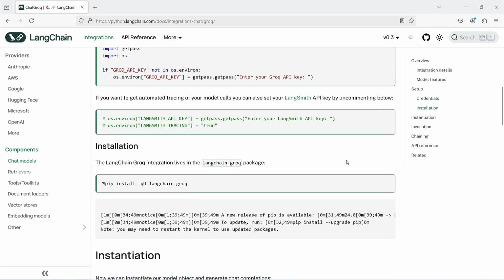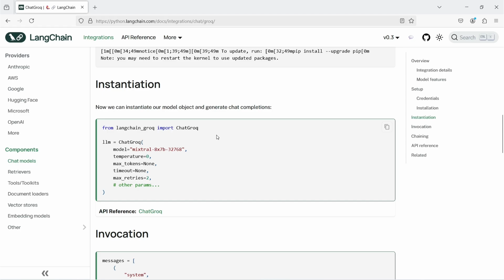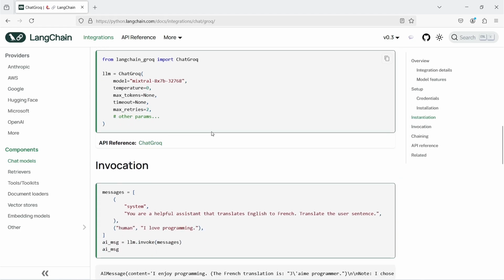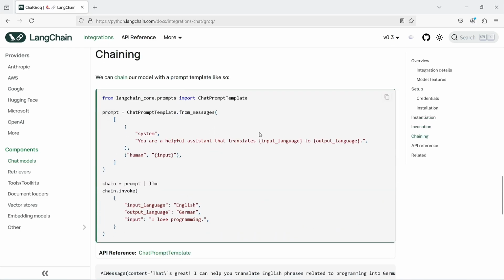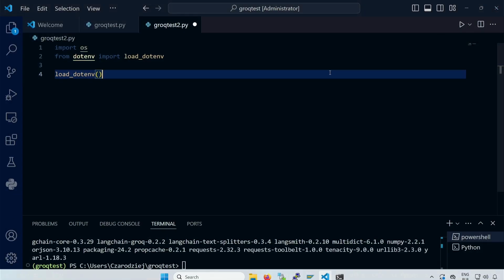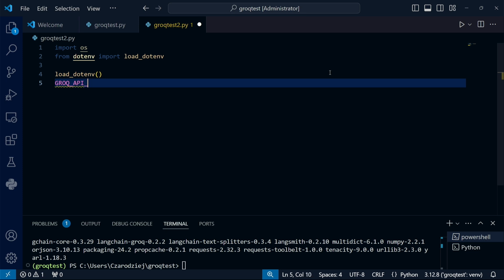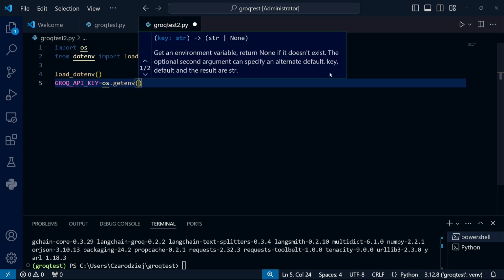It covers a lot of information, starting with which features are supported, through installation, and all the way to detailed usage with descriptions. The interesting part is chaining, which is actually where the library gets its name from, but we'll discuss that a bit later. Let's get back to our program, which we can start writing now. Here are the first 3 lines responsible for loading environment variables. Now we can define a variable to store the API key.